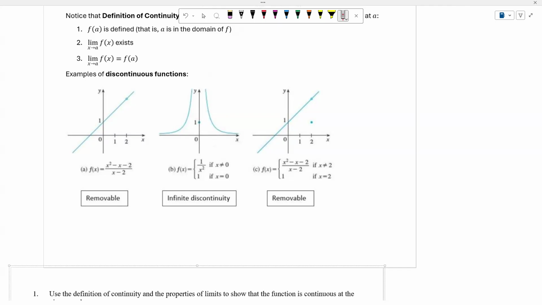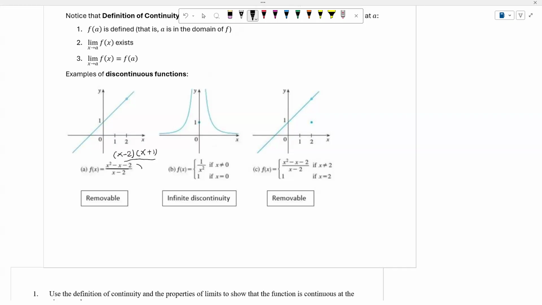So why do we say that this is removable? The reason is if I factor the x squared minus x minus 2, then I have x minus 2 times x plus 1.